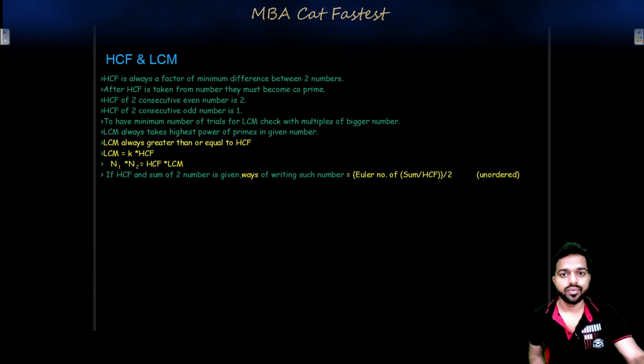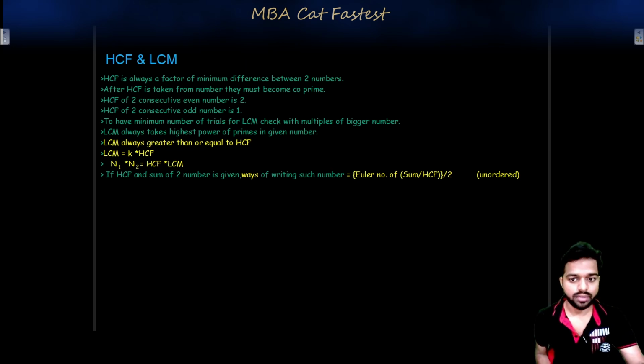Now, if a question comes for finding the number of ways in which the HCF and sum of two numbers is given, how to find it? First of all, let me tell you what an Euler number is. The Euler number of any n is the count of numbers before n which are co-prime to n. Now, the question will tell you: let the HCF of the numbers be k, so ka + kb = s is given, where a and b are co-primes.